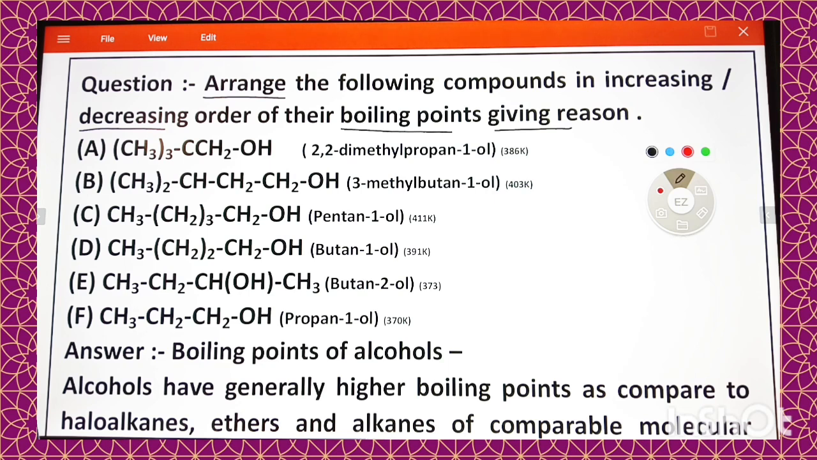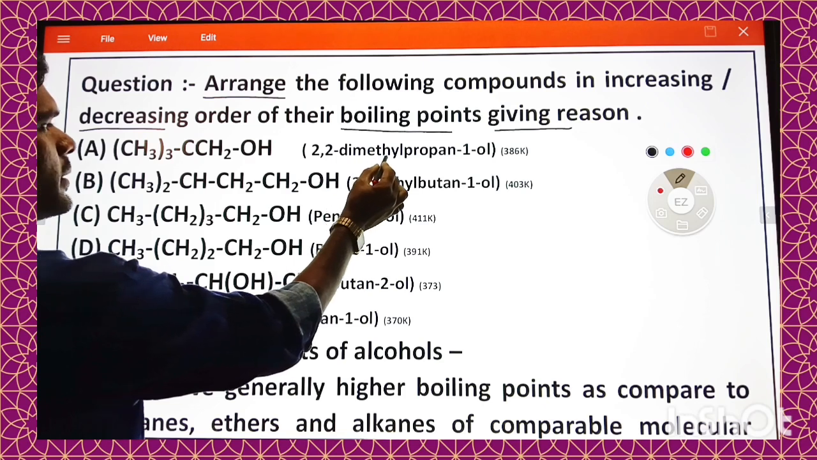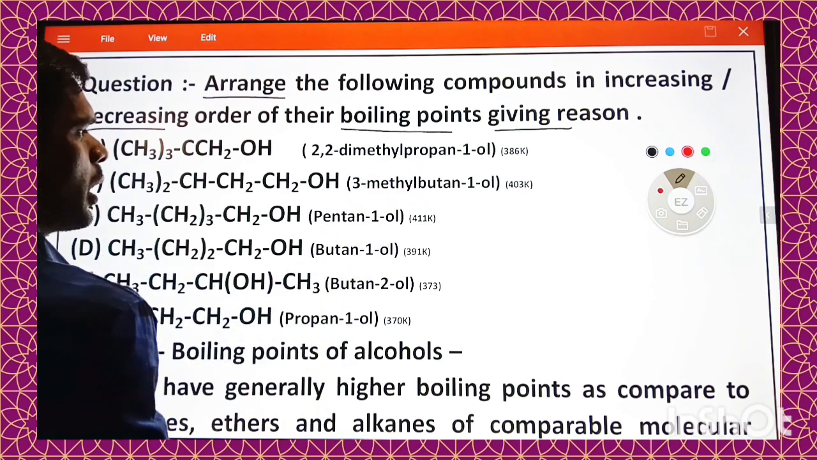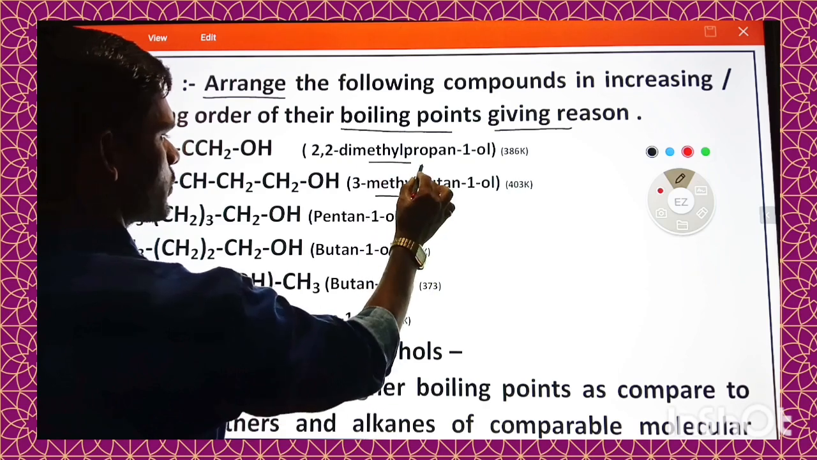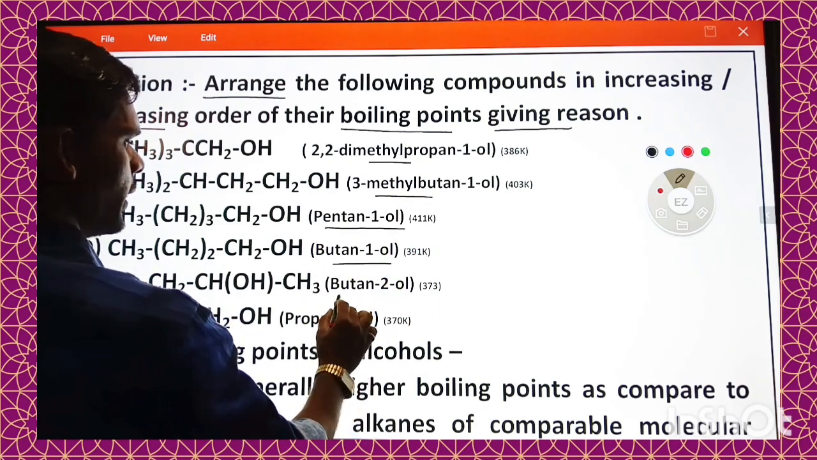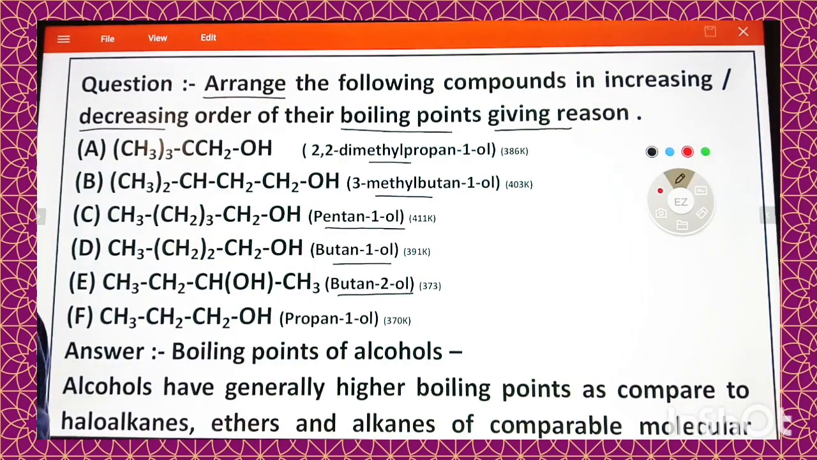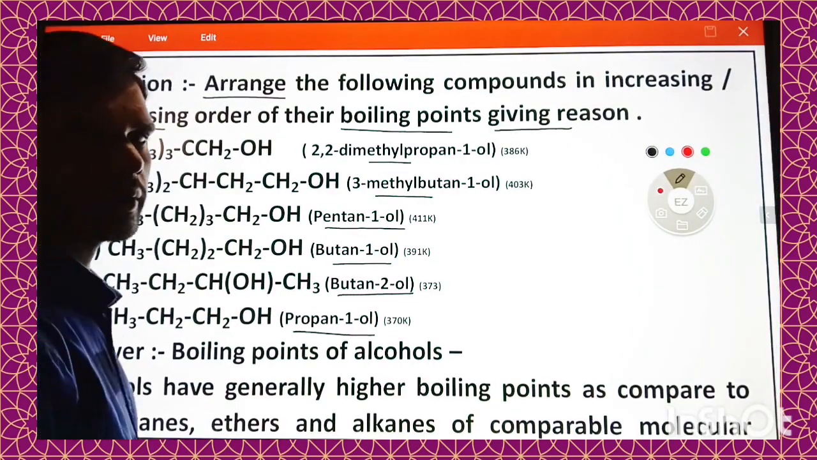Some compounds are given here: 2,2-dimethylpropan-1-ol, 3-methylbutan-1-ol, pentan-1-ol, butan-1-ol, and butan-2-ol. And the last one is propan-1-ol.